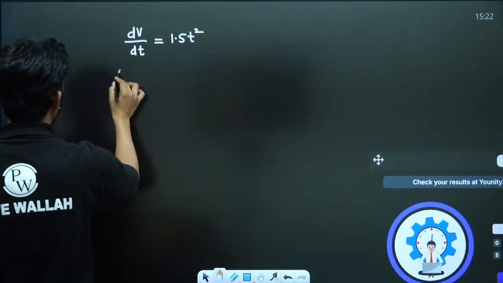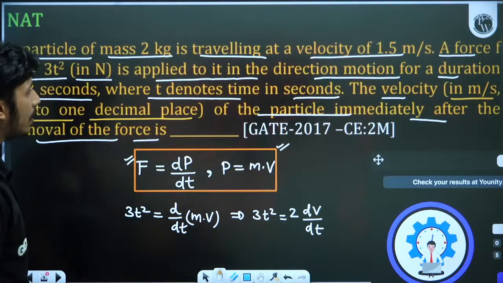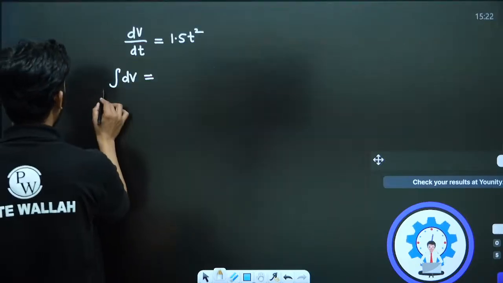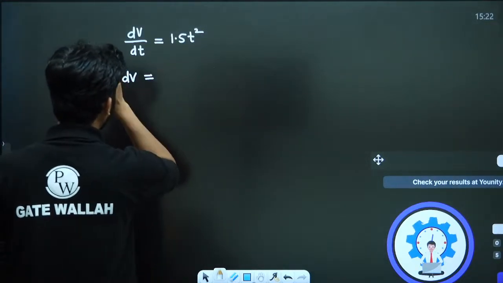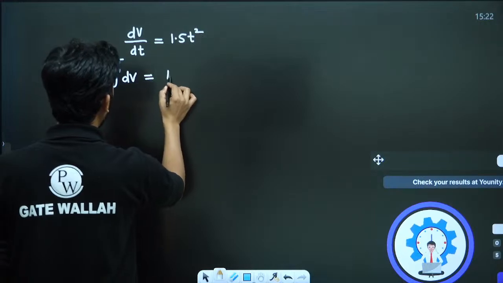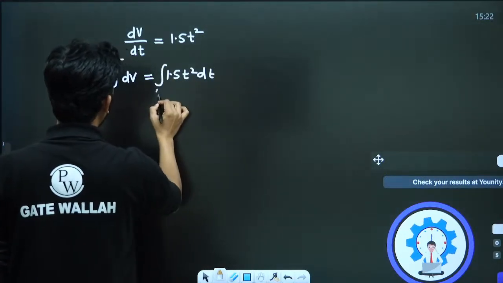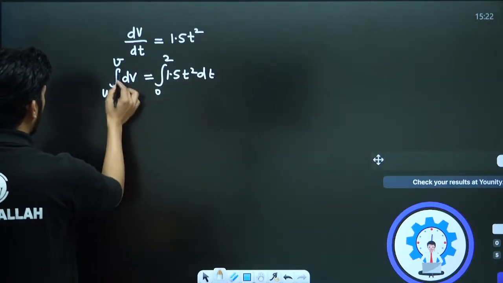Okay, now integration of dv. Now what is the initial velocity? Initial velocity u is 1.5, and final velocity is v, equal to the integral of 1.5 t square dt, and the integration will be from 0 to 2. So the integral of dv will be v minus u.